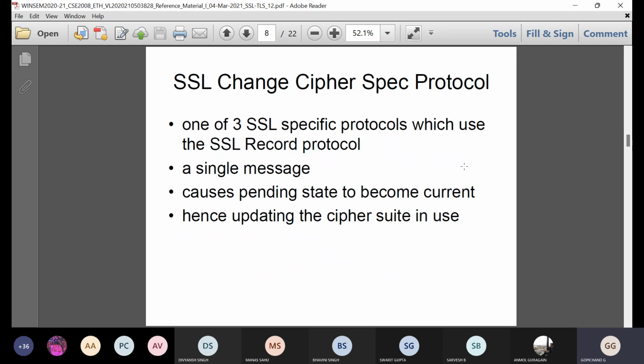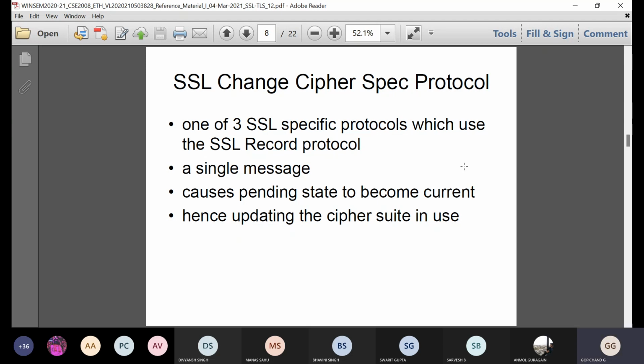SSL change cipher specification protocol is one of the three SSL-specific protocols which use the SSL record protocol. It is a single message and causes the pending state to become current, and hence updates the cipher suite in use. It will continuously update the cipher suite which is in use. That is why it is called the change cipher specification protocol. It continuously changes the cipher specification.